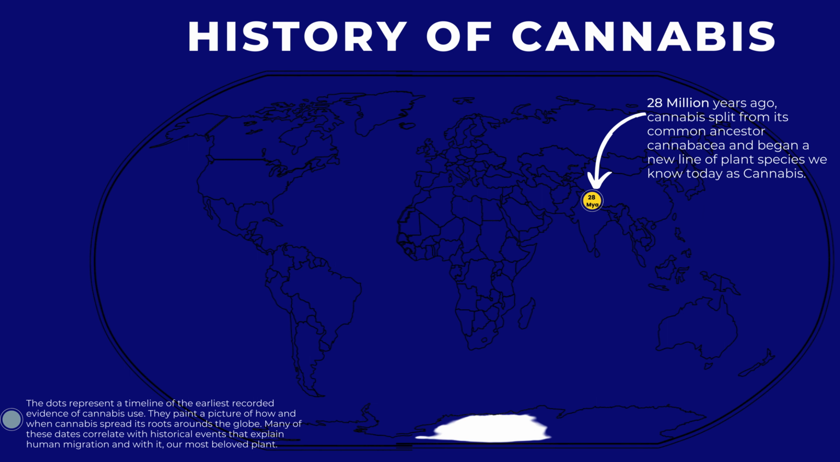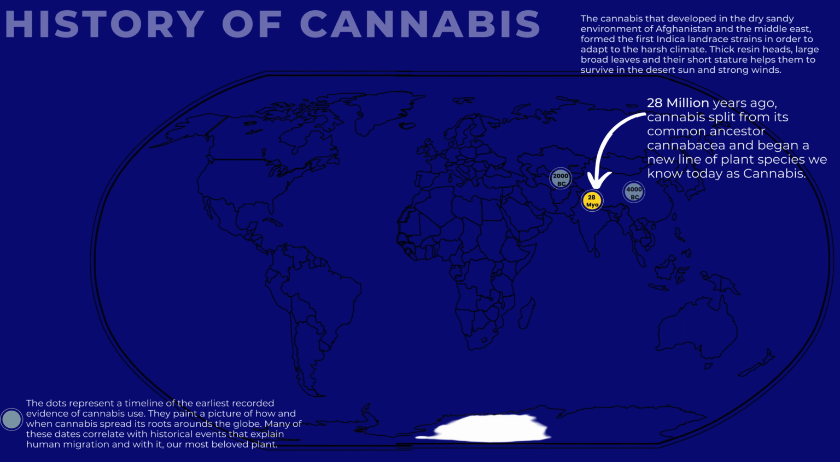28 million years ago, cannabis split from its common ancestor, Cannabaceae, and began a new line of plant species we know today as cannabis. The cannabis that developed in the dry, sandy environment of Afghanistan and the Middle East formed the first indica landrace strains in order to adapt to the harsh climate.